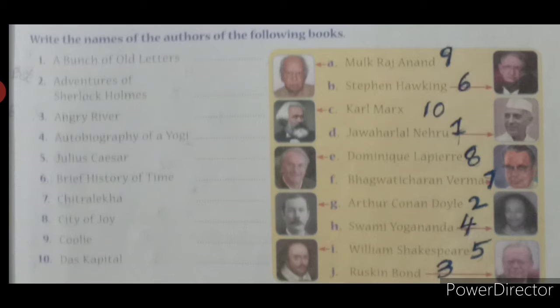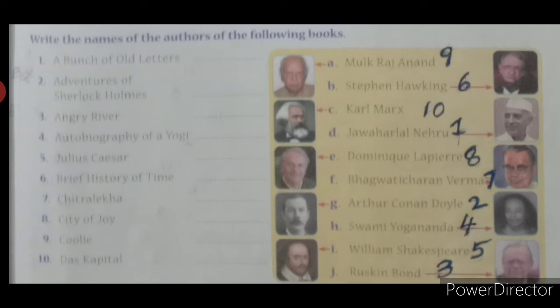Then Jawaharlal Nehru, A Bunch of Old Letters. So when Jawaharlal Nehru was in prison, he wrote many letters to his daughter. Who is Jawaharlal Nehru's daughter? Indira Gandhi. Do you follow? So he wrote many letters to his daughter. So those letters were collected and published as a book, A Bunch of Old Letters. Okay, so that was written by Jawaharlal Nehru.